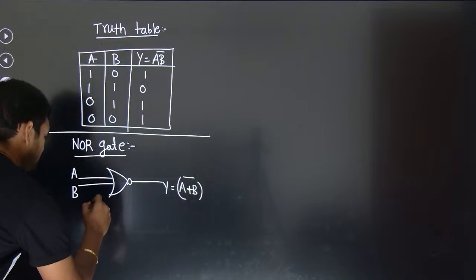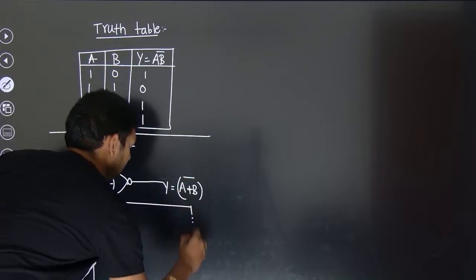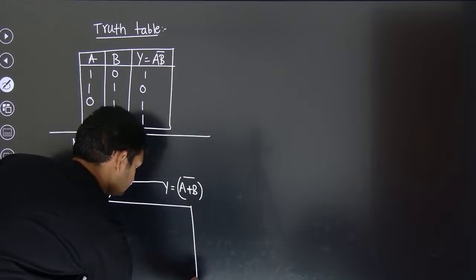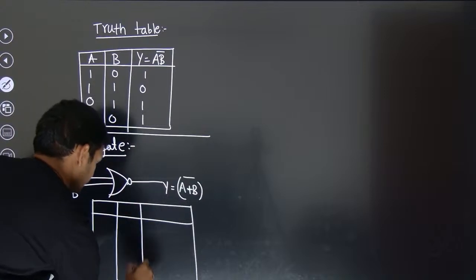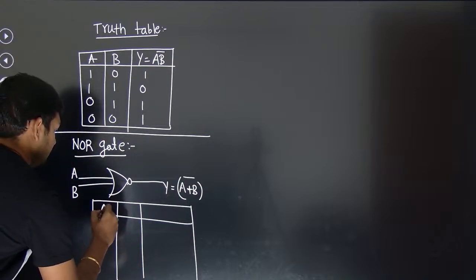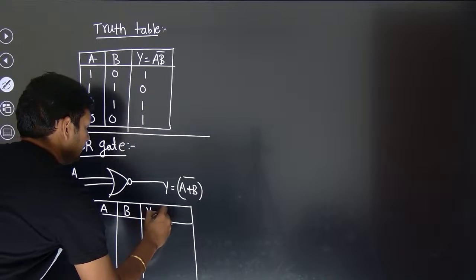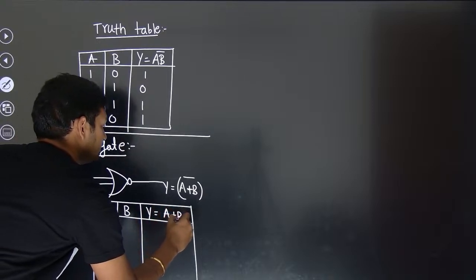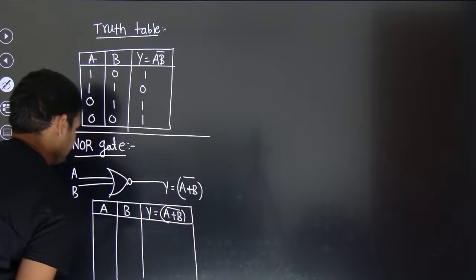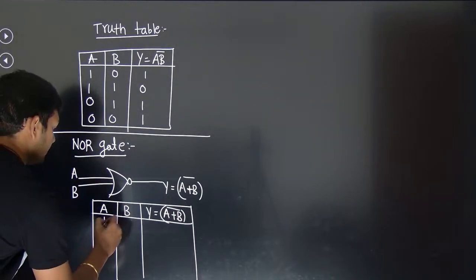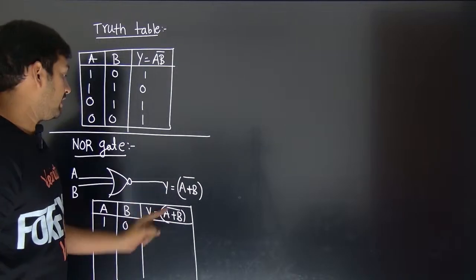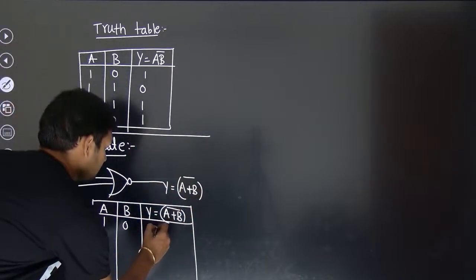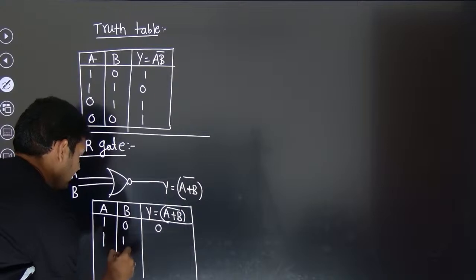So what will be the truth table? We have A, we have B, Y is going to be (A plus B) bar. A 1, B 0. 1 plus 0 will be what? 1. And 1 bar will be what? 0.